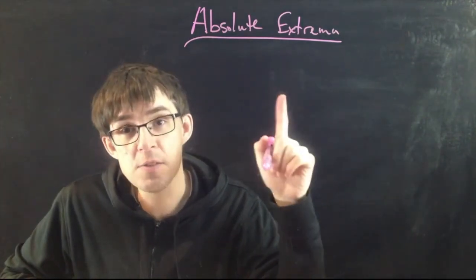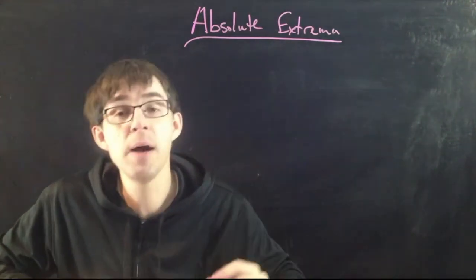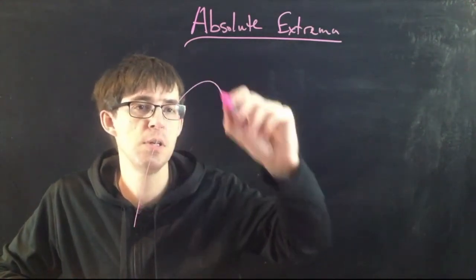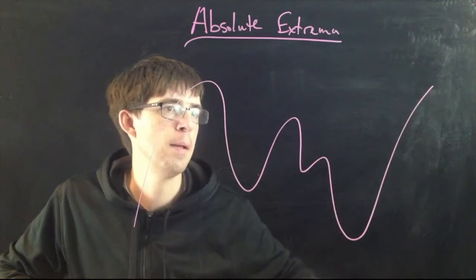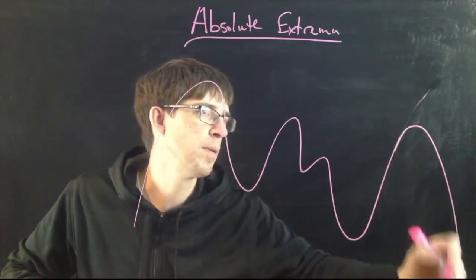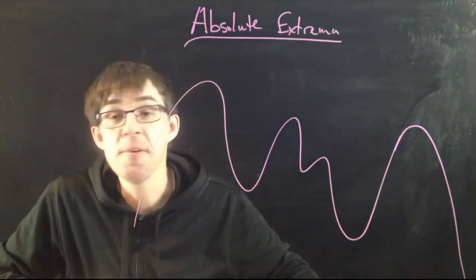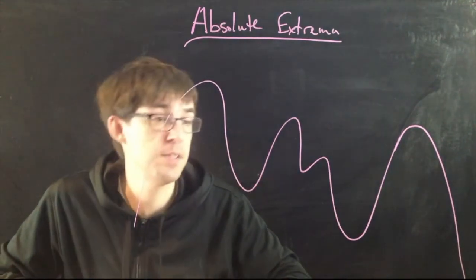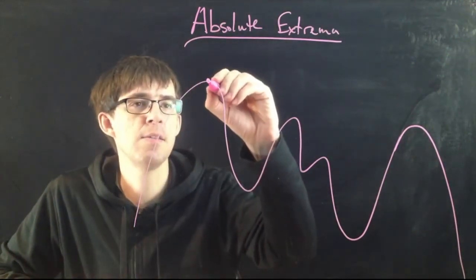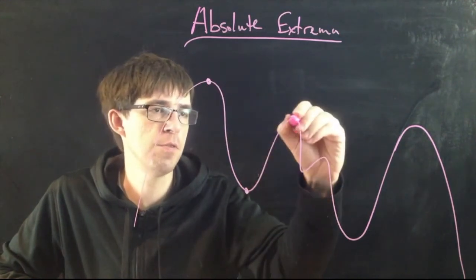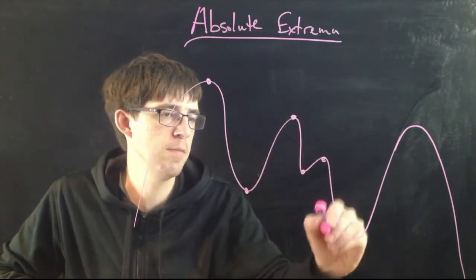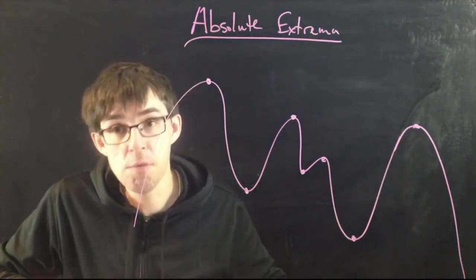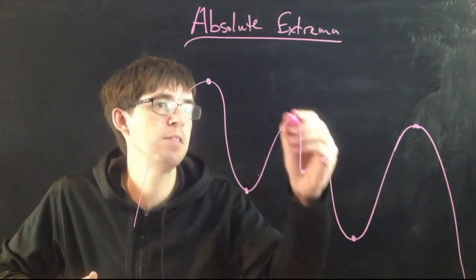While you think about that, let's talk about absolute extrema. The idea behind absolute extrema as opposed to relative extrema: here's a function. Can you find the relative extrema? This is something that we've talked about at length. The relative extrema are these mountain peak points and also the valley bottom points. There are relative maxima and relative minima.